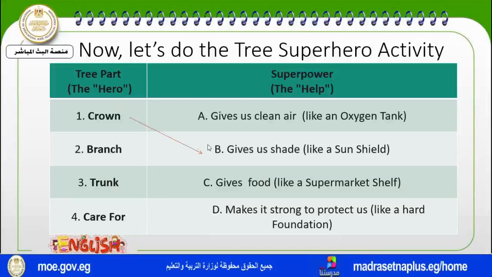Here is the crown, which gives us shade. It's the sun shield, the sun cover. And here is the branch hero, which gives us food and works as a supermarket. Here is the trunk hero, who protects us and gives the tree its foundation. And the leaves give us clean air, like oxygen. These are the superhero tree with its heroes, and these are their superpowers.